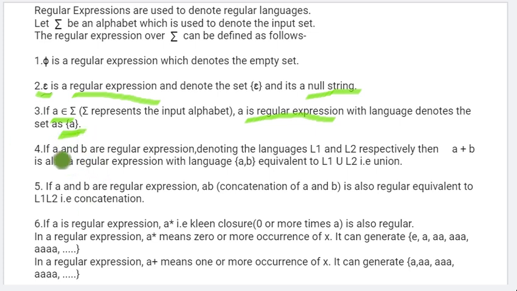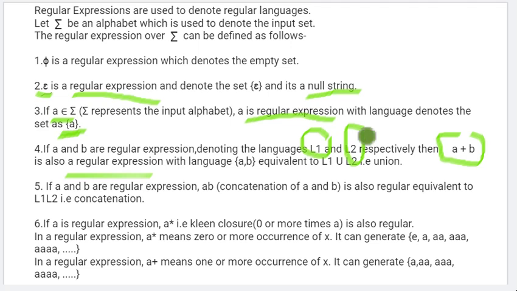Suppose we have two input symbols, a and b, and we are denoting the languages L1 and L2. a is from L1 and b is from L2, and we write it as a plus b. a plus b is a regular expression. What does it mean? It is equivalent to L1 union L2, that means we are combining the two languages L1 and L2.